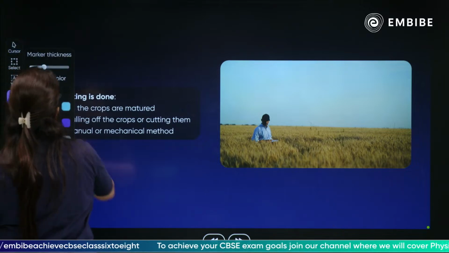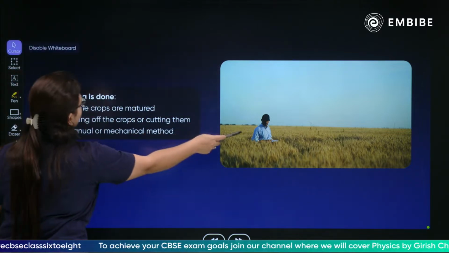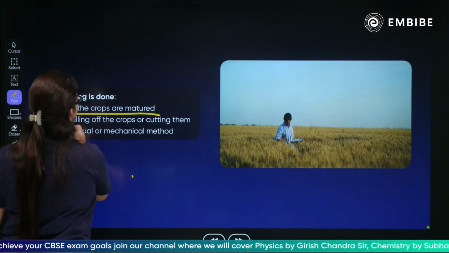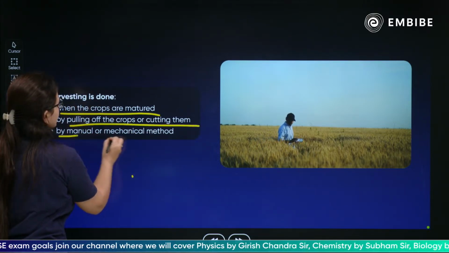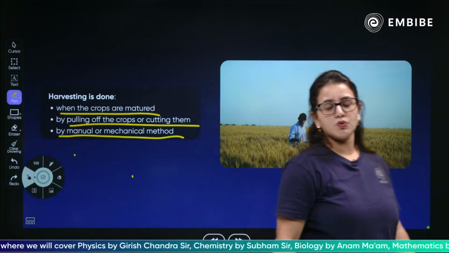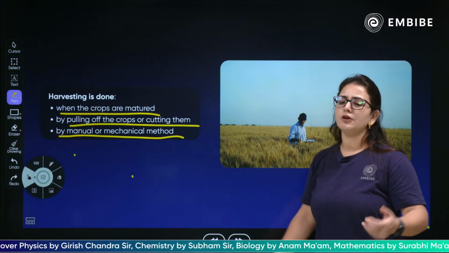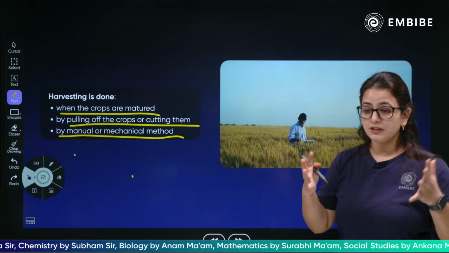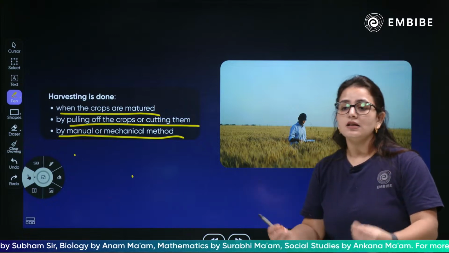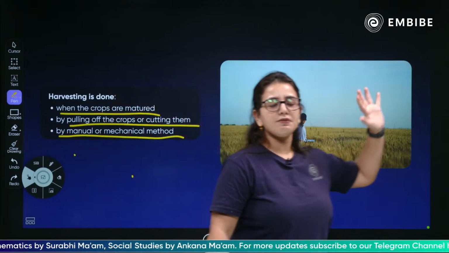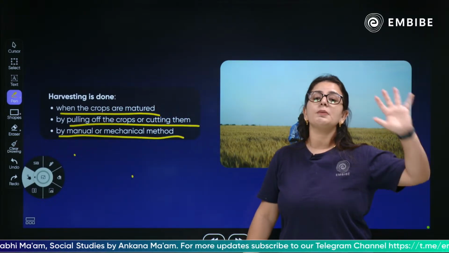A very simple process. When the whole crop is matured, by pulling off the crops and cutting them, manually or by mechanical method, that is how the harvesting is done. We remove it by hand, by the tractor, mechanically, and then process it, because sometimes you obtain seed, some part root is edible, some stems are edible, some seeds are edible. Different crops have different edible parts, which need to be processed later.